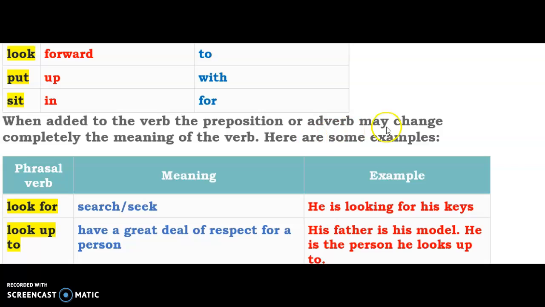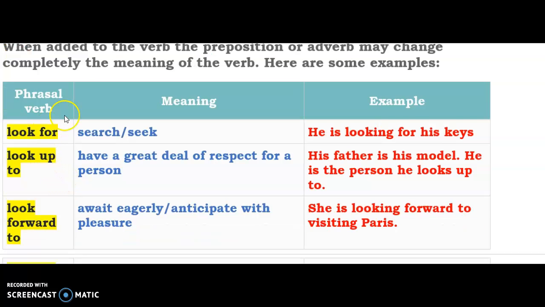Okay, when added to the verb, the preposition or adverb may change completely the meaning of the verb. Here are some examples. You can see here phrasal verbs, for example, look for, and the meaning is search. And here in the context, you can see it here: he is looking for his keys. Look up to means to respect someone, to have high expectations of someone, or to emulate someone, or to respect someone.